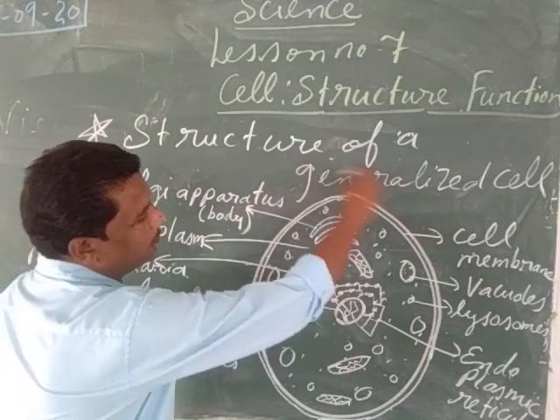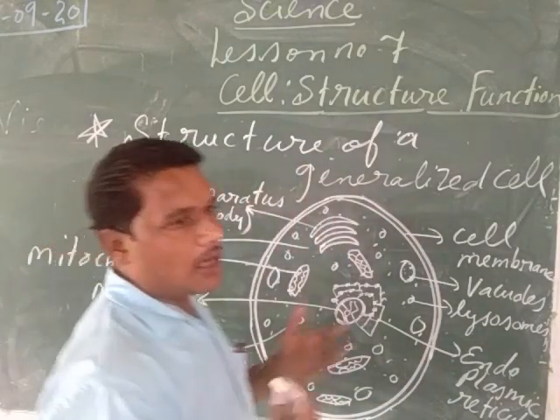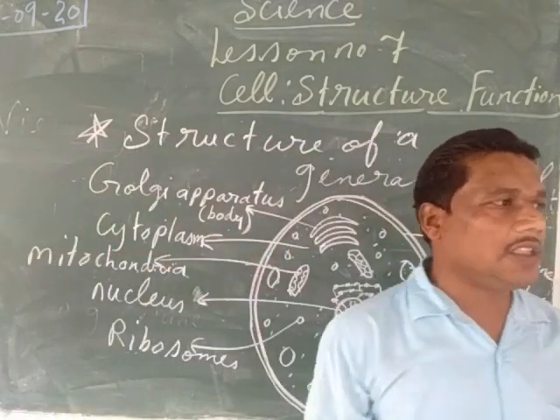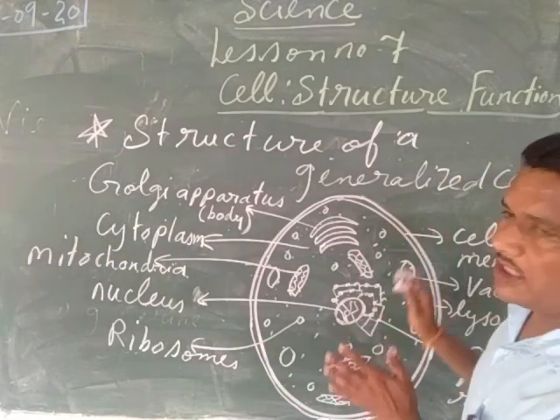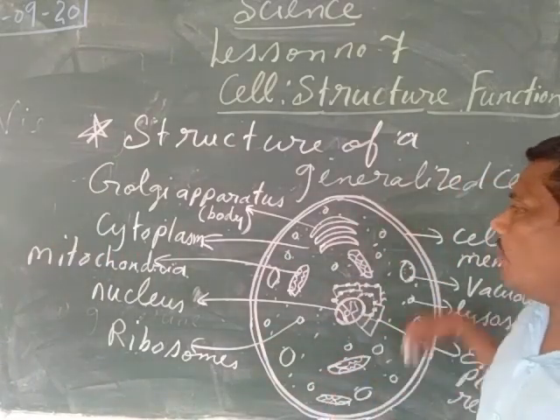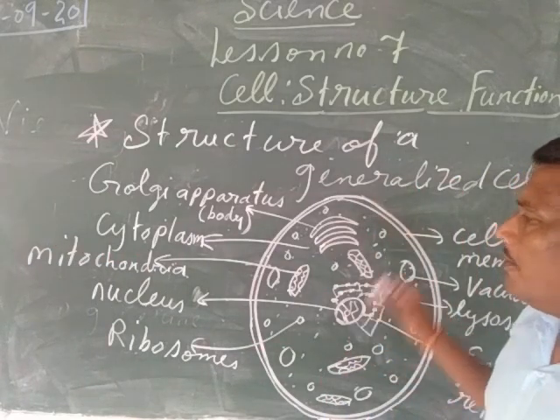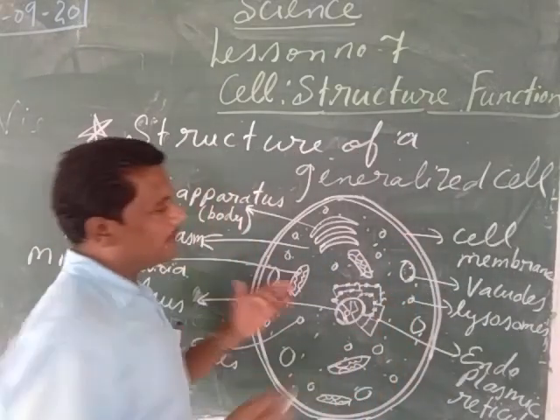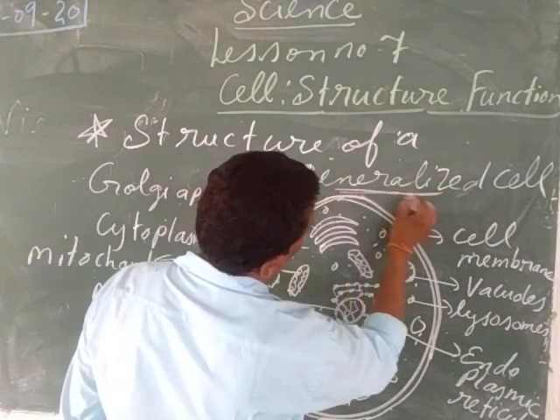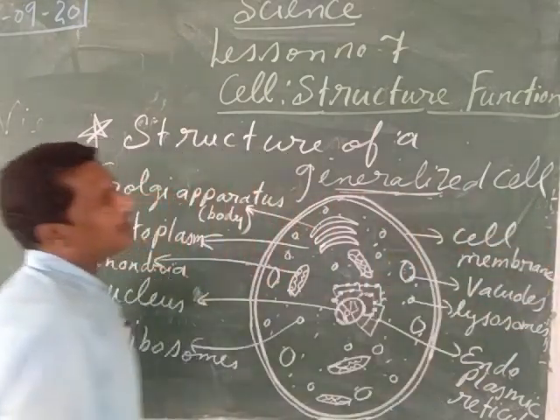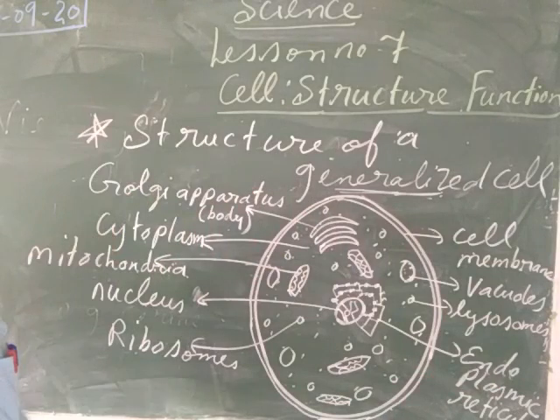So suppose all the cells, whatever the shape of the cell is, whatever the size of the cell is, all the cells will contain some basic structures. When all of these basic structures are present in the cell, then it is called the generalized cell. G-E-N-E-R-A-L-I-Z-E-D, generalized cell. So it is the structure of a generalized cell.